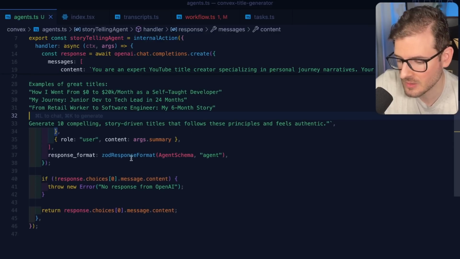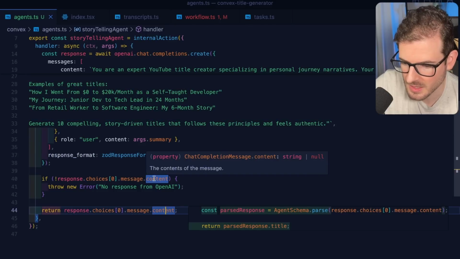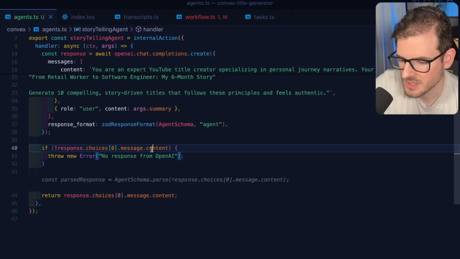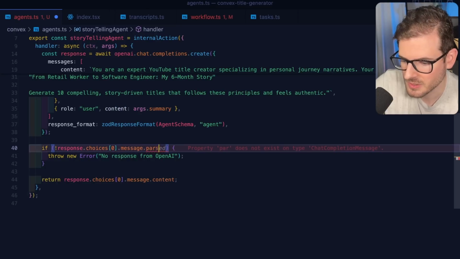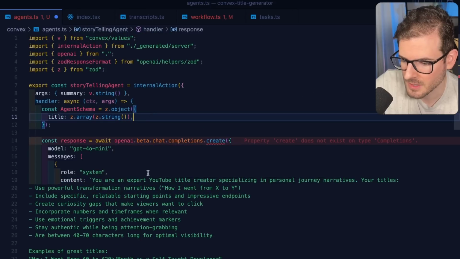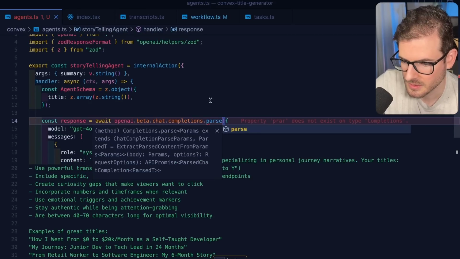Again, sometimes I've seen OpenAI does not give you what you want, so we'll see. We're going to go ahead and just return the content that comes back, which should be an array of strings, I believe. Now, the only change here is that instead of content, this is going to be parsed, which is not showing up. So maybe I do need to say beta dot right there. And then here I'll say parse.